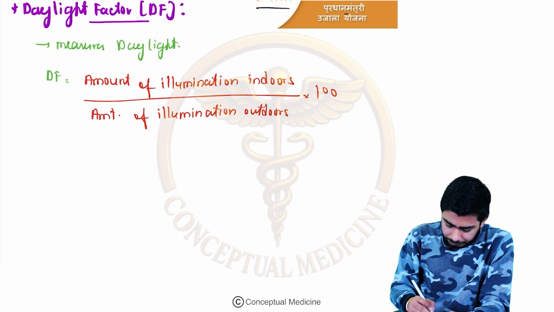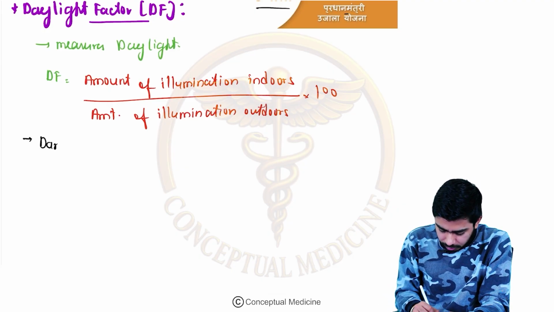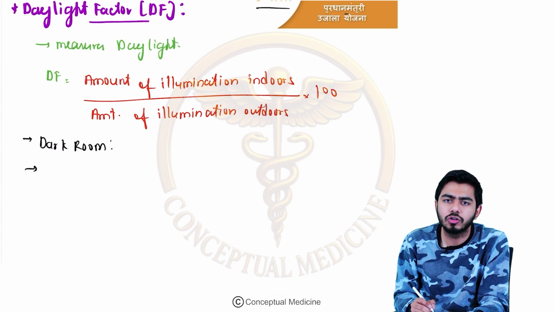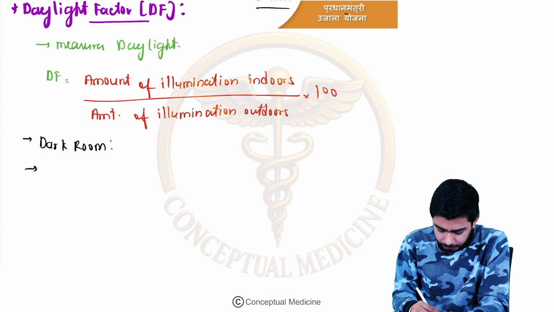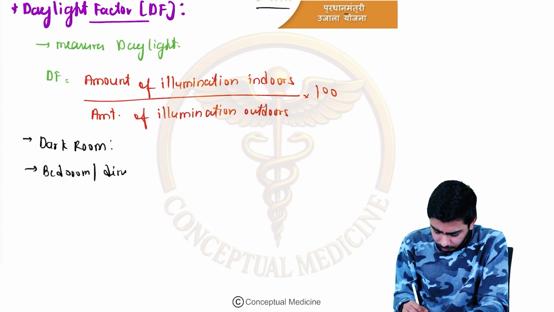Okay, by the way, for the dark room, guys, what should be the DF? Right, there are some questions. For the dark room, what should be the daylight factor? For the bedroom or for the dining hall, what should be the daylight factor? And for the kitchen, what should be the daylight factor? These three questions must be known to us.